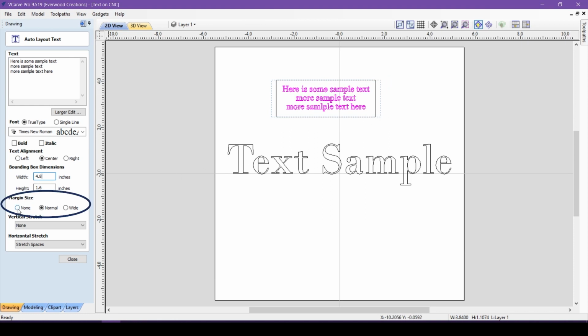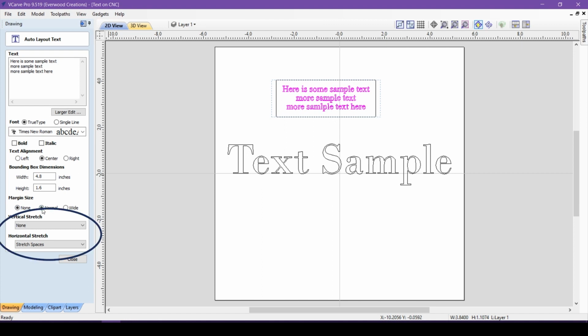You can choose a margin size, which will affect how much space is left around the text on each of the edges of the box. Selecting None will allow the text to touch the edges of the box when needed, while Normal leaves 10% of space around the text and Wide leaves 20% of space.